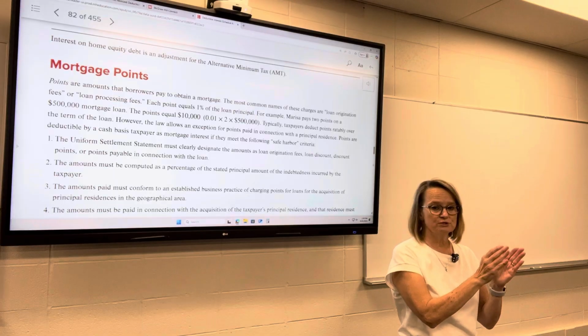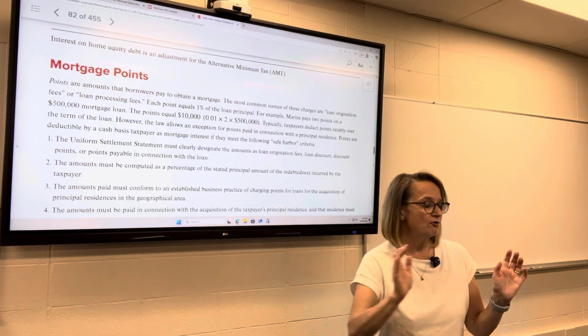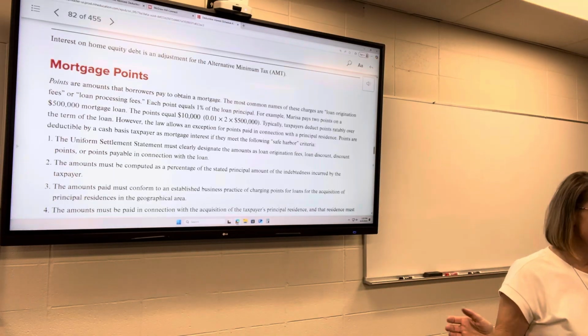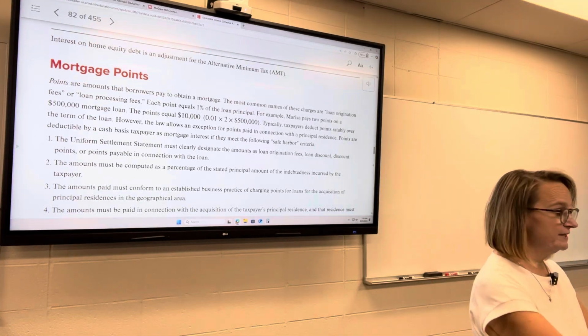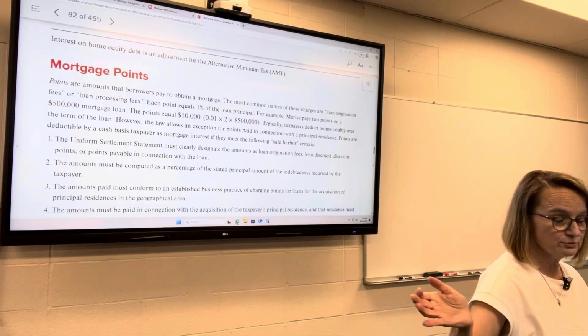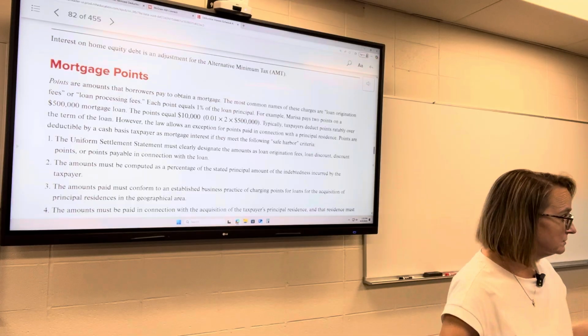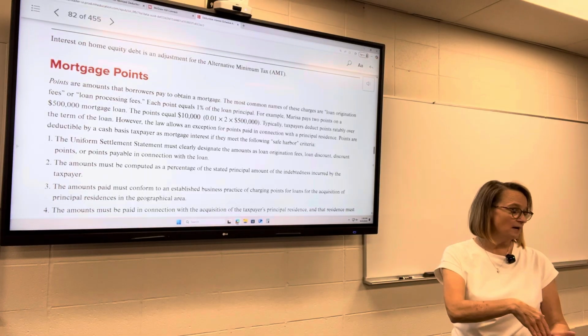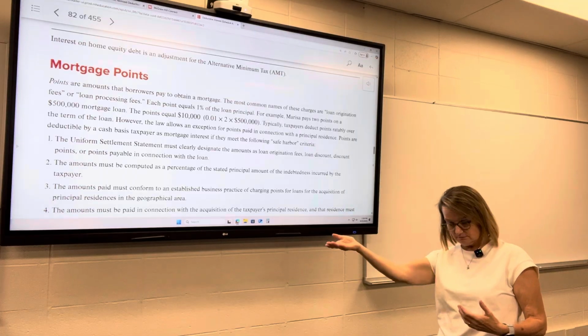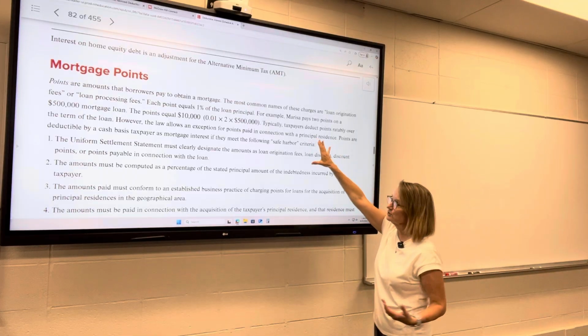You have to spread out those points over the life of the loan. You have to amortize them. So if it's a 15-year loan, you split up all those points over 15 years. If you ultimately sell the house, you can then take the rest of the points at that juncture. But that's what mortgage points are.